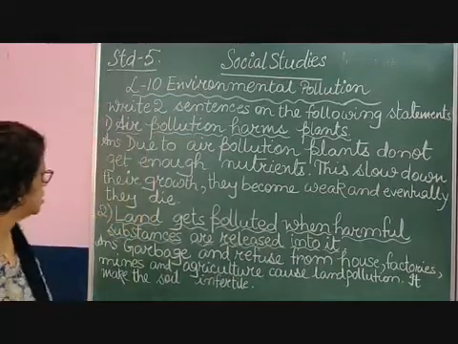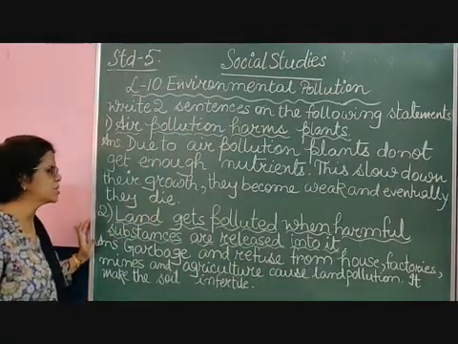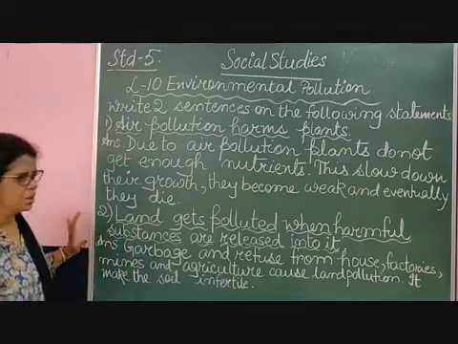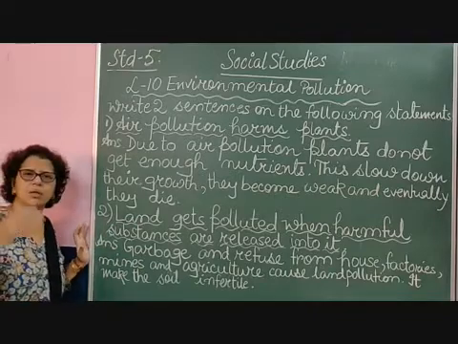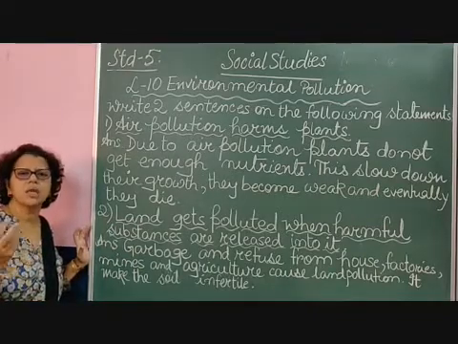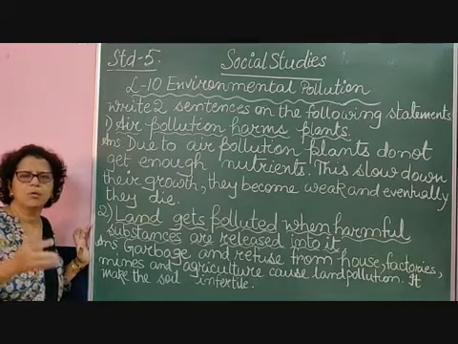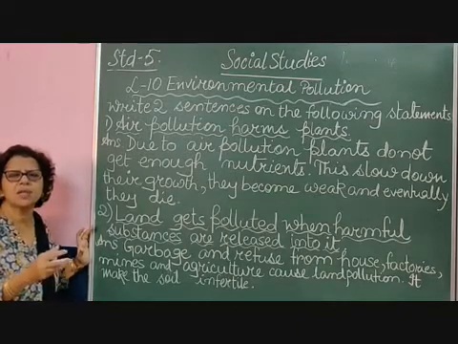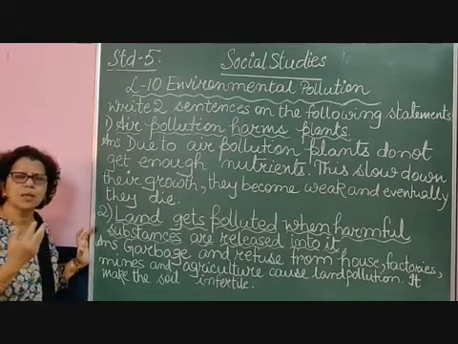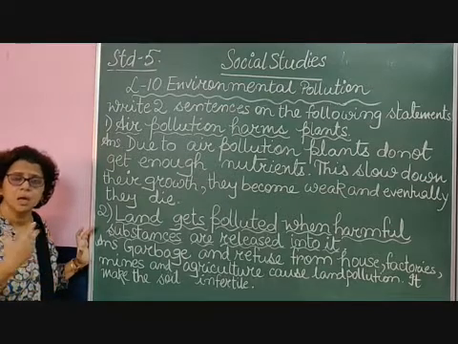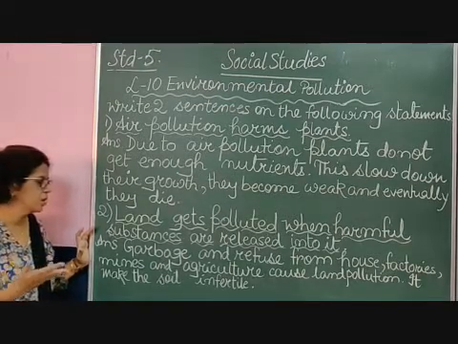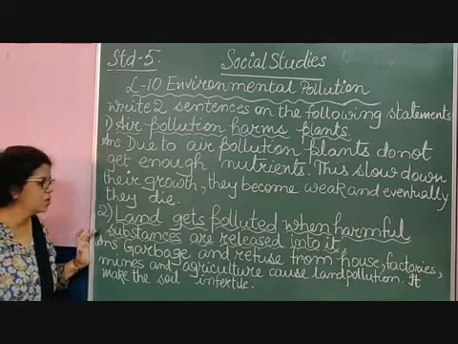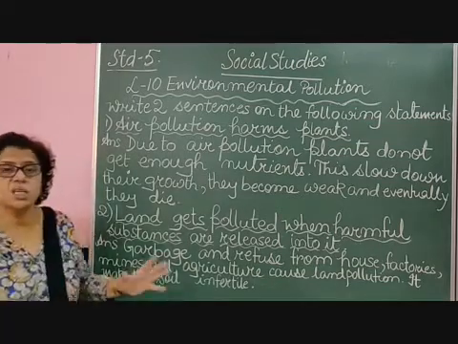So our next question is, land gets polluted when harmful substances are released in it. Now as you know, soil is formed when the rivers bring down the silt and alluvium, and they deposit it on the land. But when we are throwing garbage, as you know, plastic material does not mix with the soil, and it remains in the soil for years after years, some for millions of years. So garbage and refuse from the house, factories, mines and agriculture cause land pollution. It makes the soil infertile.